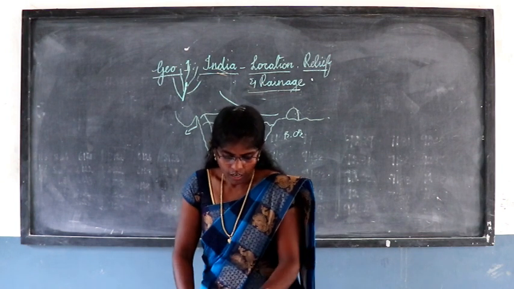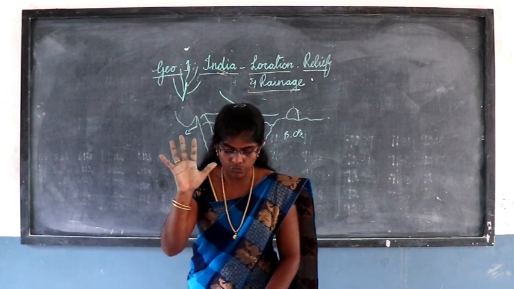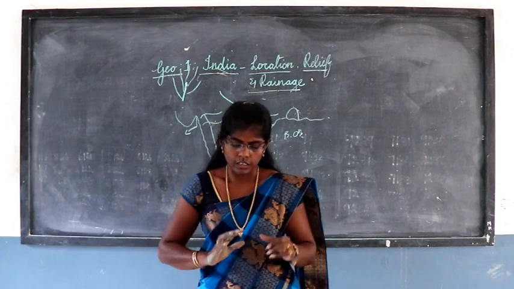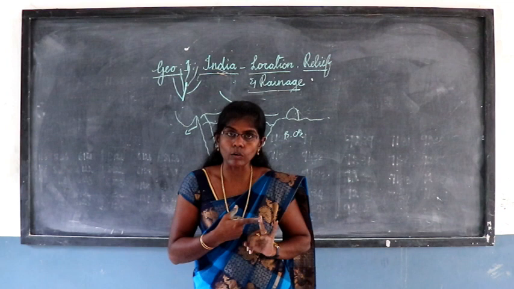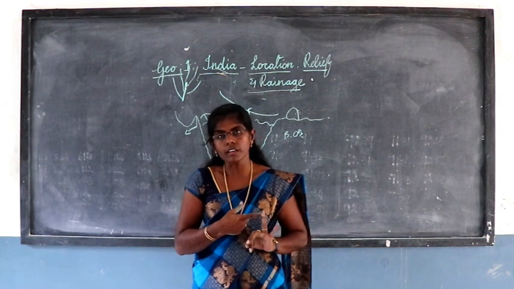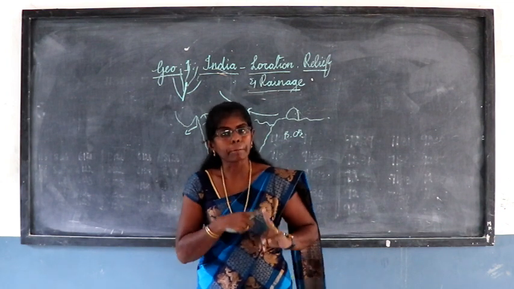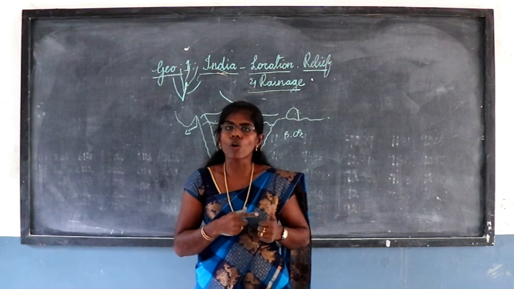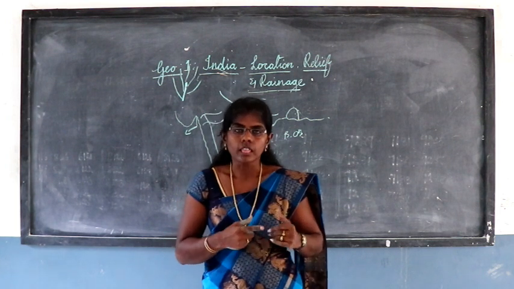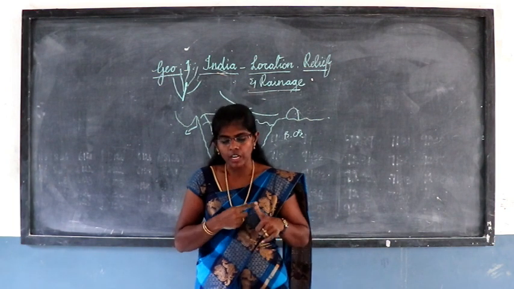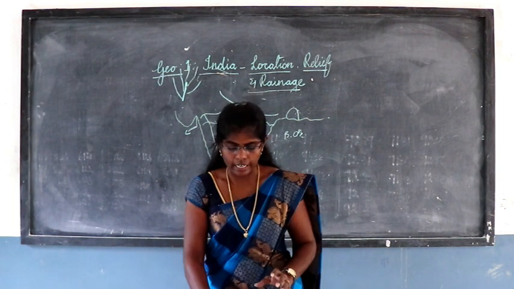So in major physiographic divisions we saw the side headings. First one is Himalayan Mountains. The second one is Great Northern Plains. The third one is Peninsular Plateau. Fourth one is Indian Desert or Great Indian Desert. The fifth one is Coastal Plains and Islands.